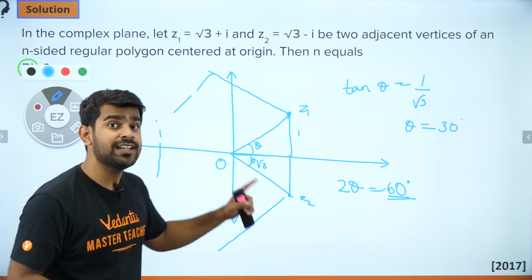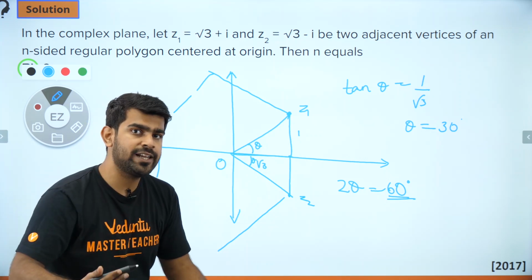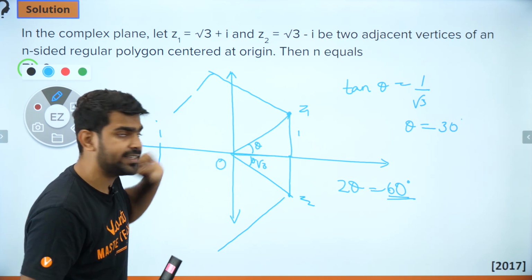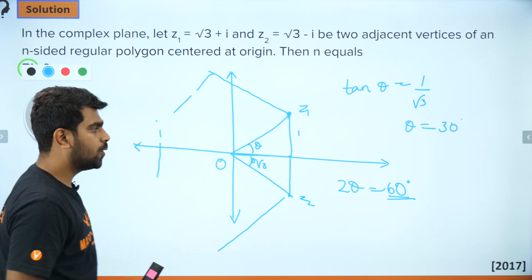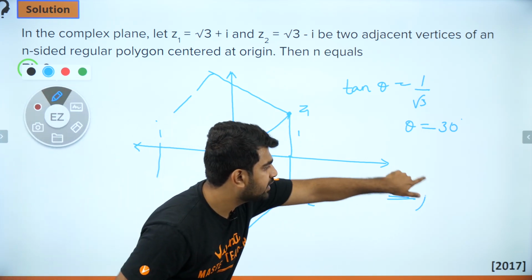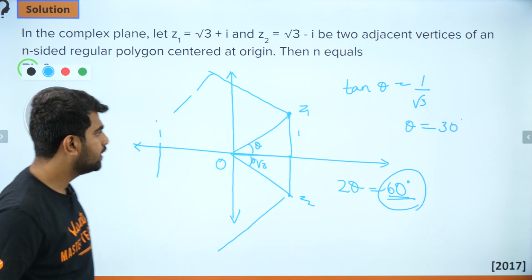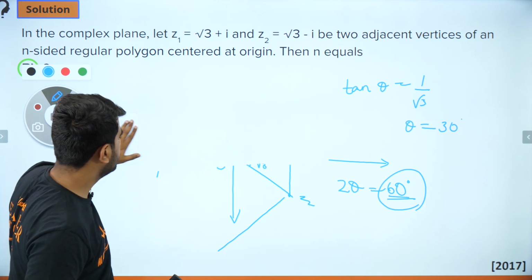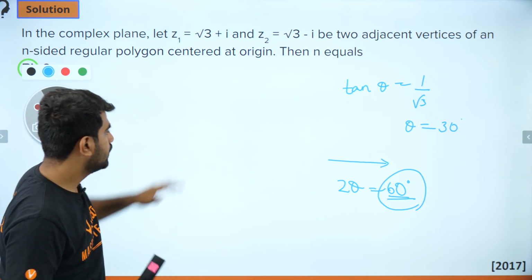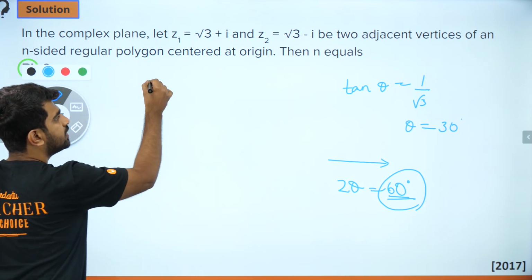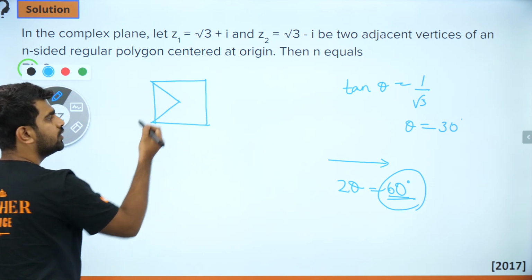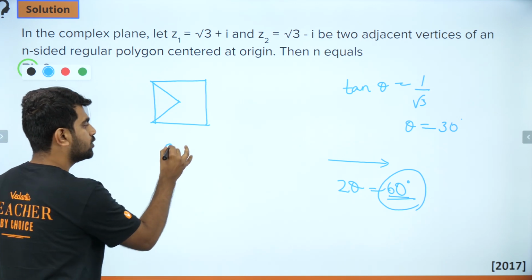Now, there is a relation for any n-sided polygon. What is the angle subtended by a side at the center? Let's try to derive that. For now, keep this angle in mind. This angle is 60 degrees. Let me erase all this. Okay. Perfect. So let's take a square. What do you think is the angle subtended at the center? It's going to be 90 degrees.